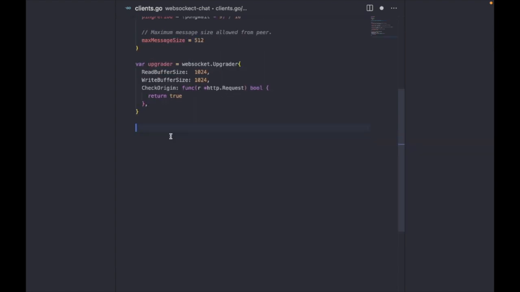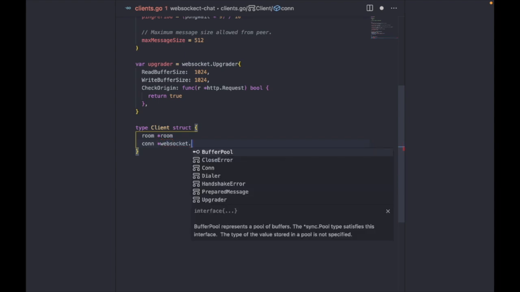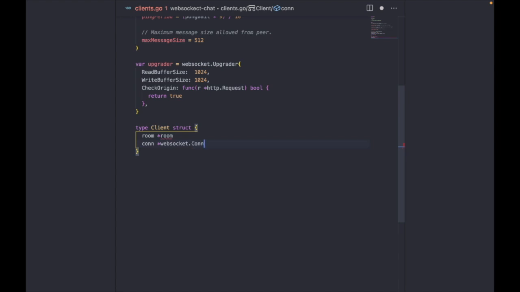Cool. Now we can start working on our client struct. It's going to be a very simple struct that basically helps us communicate with our clients. We'll have the room, which will be of type room. This is the current room the client is in, right? We'll have the connection, which would be their WebSocket connection, so we're going to use the WebSocket package to get that.